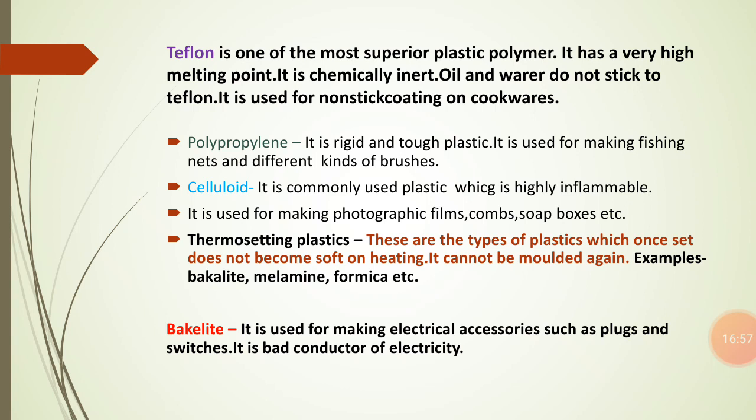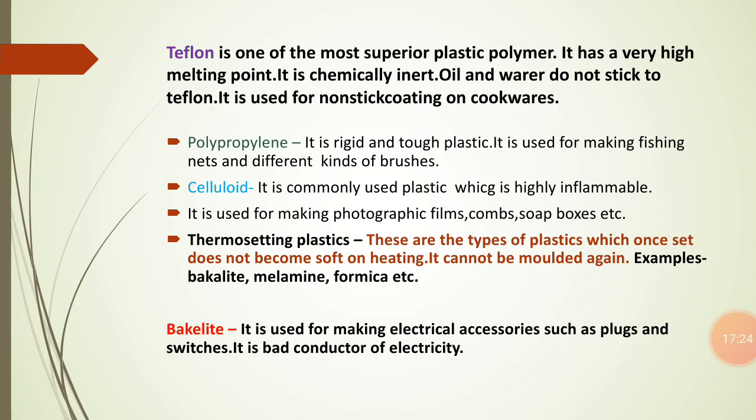Means that once it gets set, it does not become soft on heating, and you are not able to mold it into different shapes. Such kinds of plastics are known as thermosetting plastics, and there are certain examples of thermosetting plastic: the first is bakelite, the second is melamine, and the third is formica.